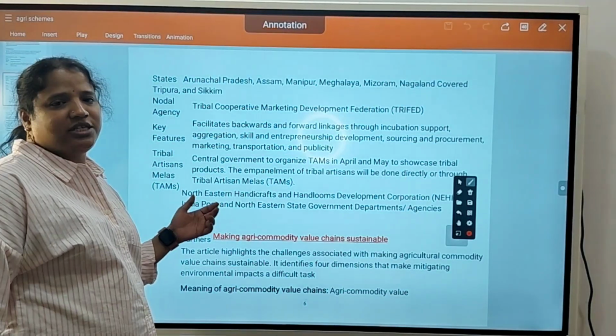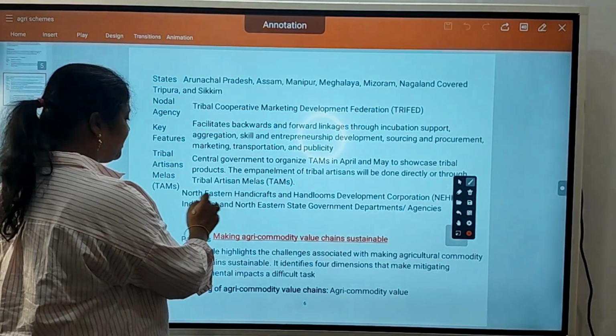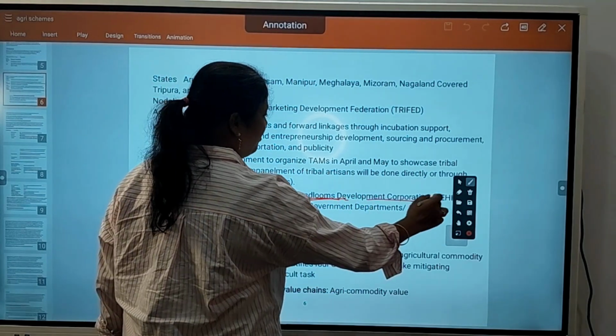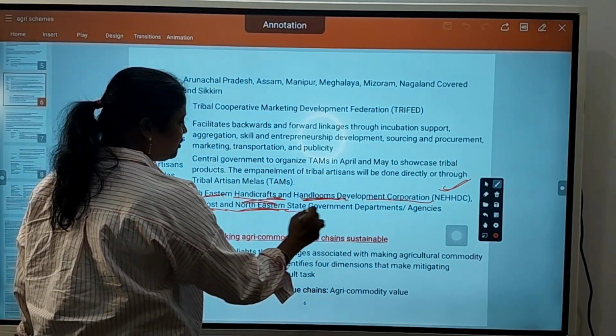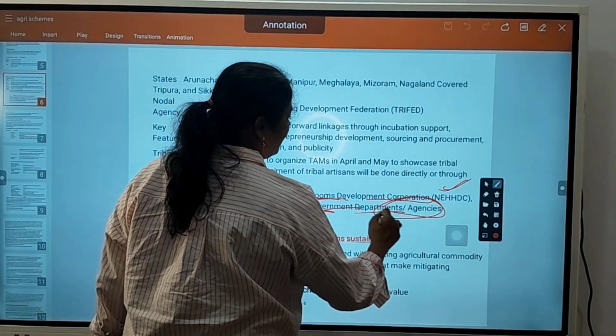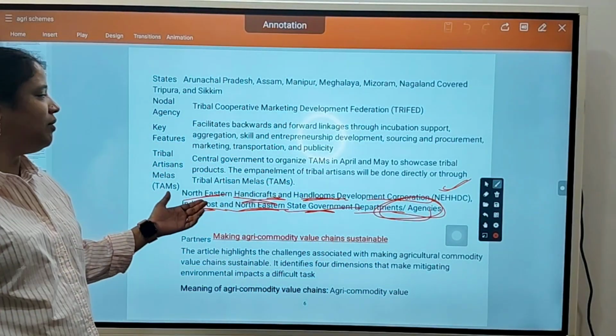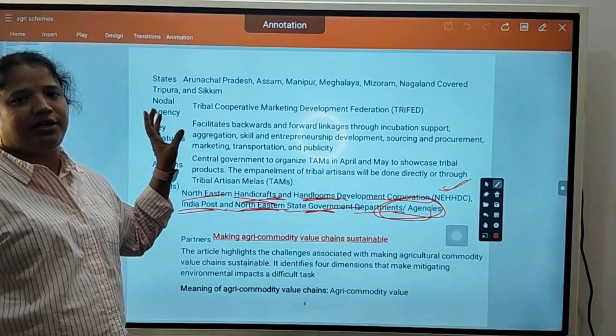So what are the organizations involved in this process? That is Northeast Handicraft Handloom Development Corporation, NEHDC, India Post, Northeast State Government Departments and Agencies. Okay, these all are involved in implementing this PTP-NER scheme.